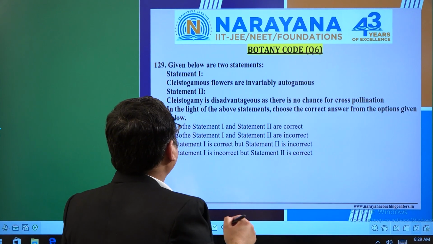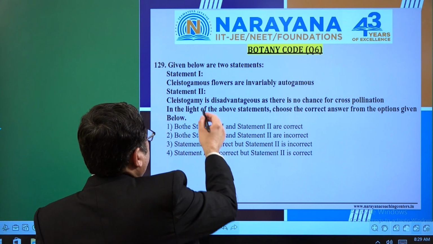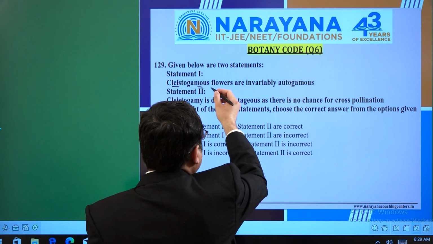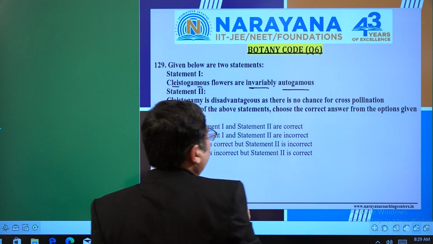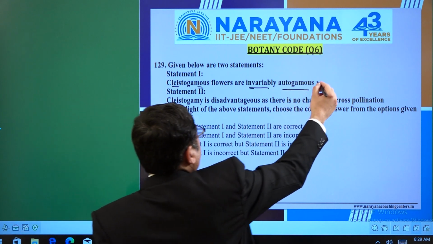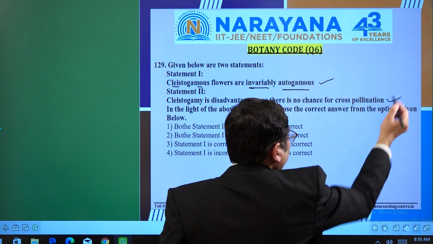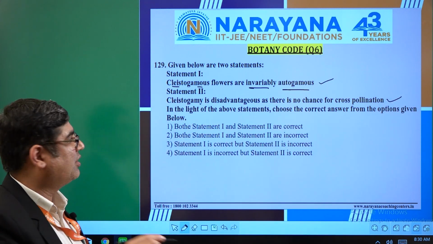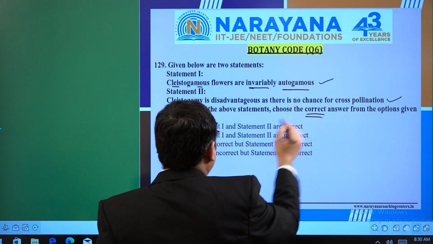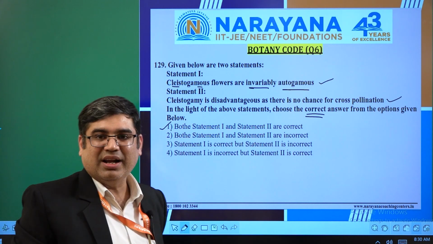Question number 120. Given below are 2 statements, statement 1 and 2, that we need to identify. The first, the flowers which never open basically, and for that reason they are stated as invariably autogamous. That means they are finding self-pollination only. So that is an absolutely correct statement. Contra means disadvantage as there is no chance of cross pollination, because as I told you, they are finding just self-pollination. So this is again the correct statement, and since they are asking which are the correct statements, our first option would be directly correct because both statements 1 and 2 are correct.